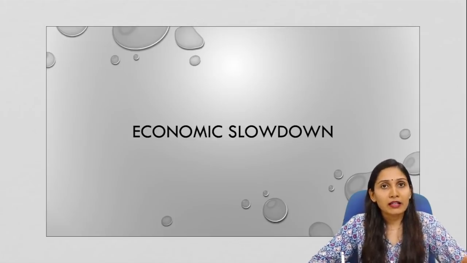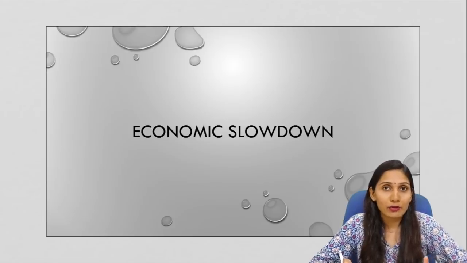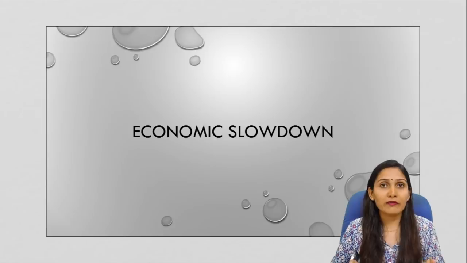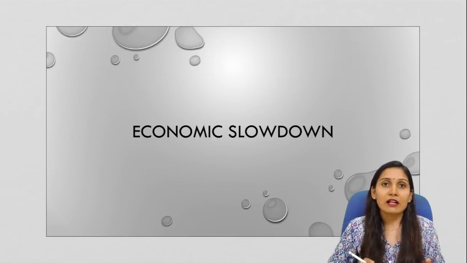Now, if you remember, last week we talked about the automobile sales slowdown. We also spoke about the investment slowdown. Now, in this lecture, we will be discussing the economic slowdown. So here we will be discussing all the major factors that have triggered the economic slowdown presently in the Indian economy. We will see what factors have caused this slowdown and how we can overcome it, and most importantly we will discuss whether this slowdown is a matter of concern, and whether the RBI and government need to take urgent steps in this regard. So we will discuss all these in detail in this lecture.